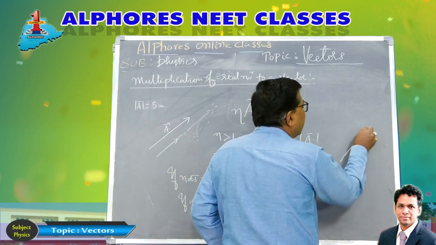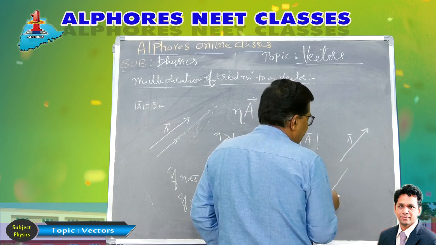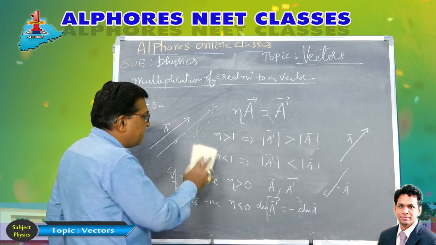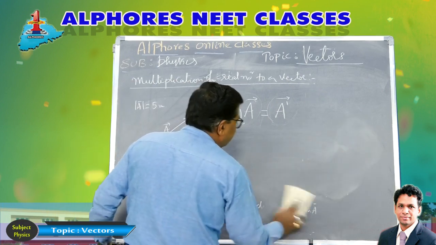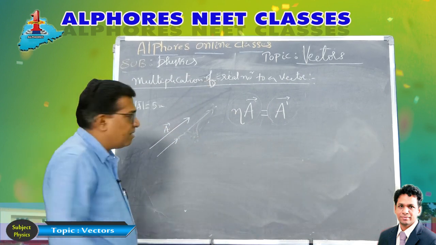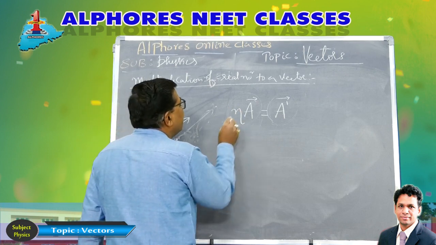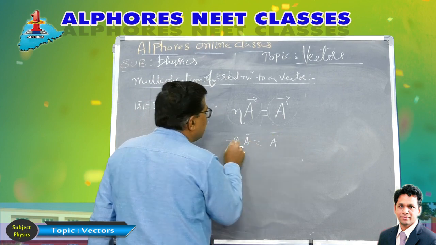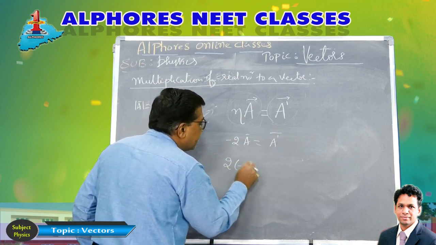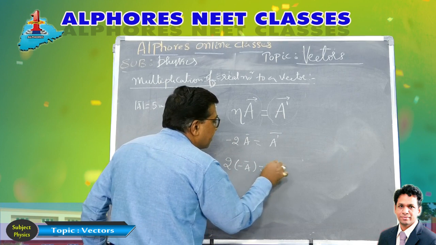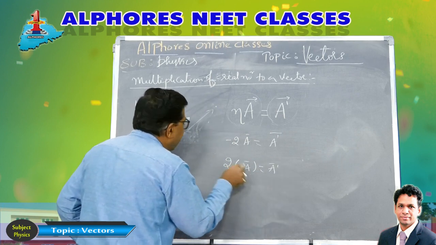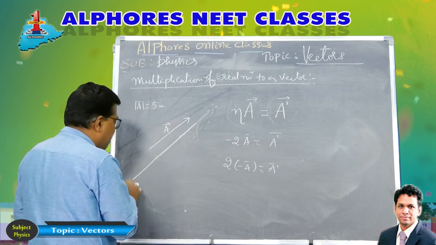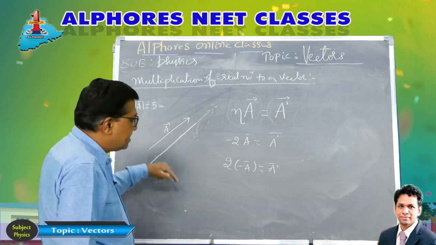Suppose there is a vector a bar. If I reverse it, then it is minus a bar. It becomes the opposite. So if I am multiplying this vector a by a number n which is negative, let us say minus 2 a bar, so a dash bar is minus 2 a bar. It is 2 times minus a bar. A is in this direction, minus a is this, 2 times. This will be the vector. So the direction is reversed.